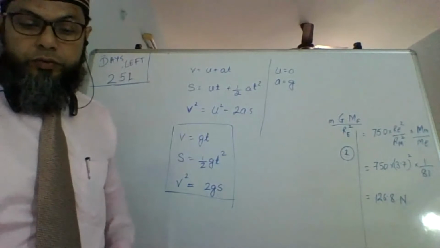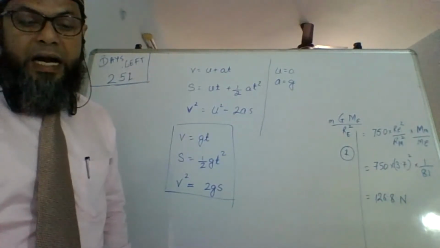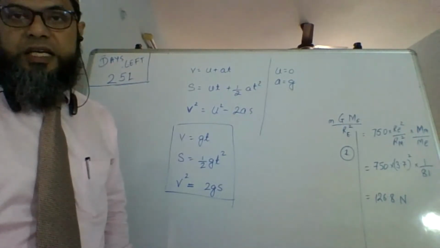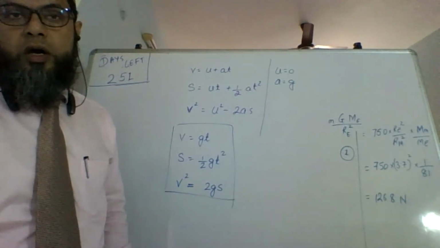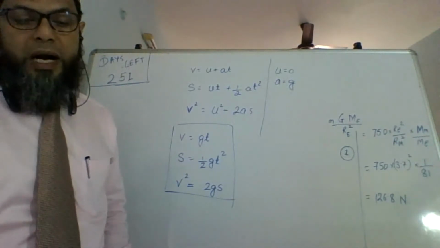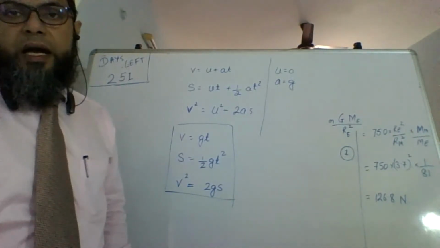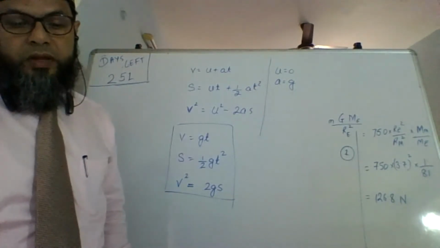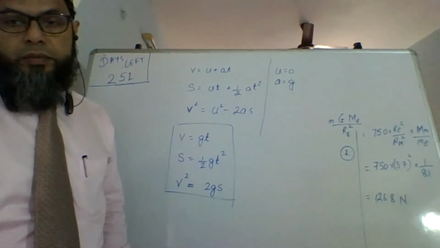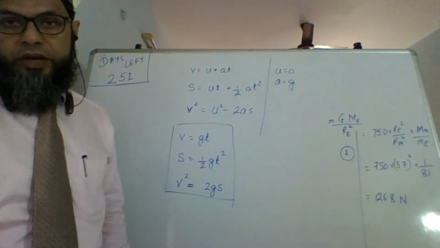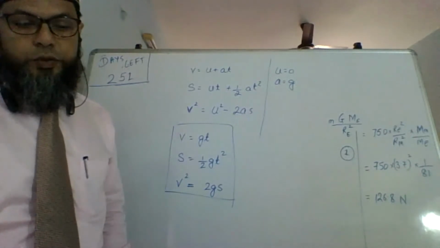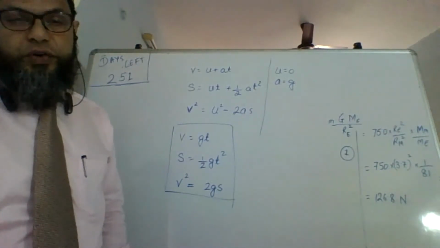Okay, write down. Chalo, we have to do 2 examples at least today. Write down. An iron ball of mass 3 kg is released from a height of 125 meters and falls freely to the ground.